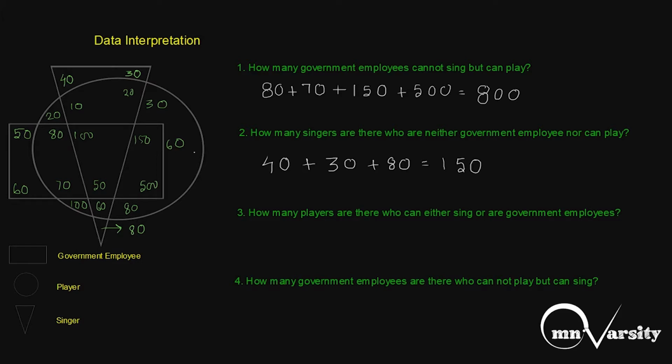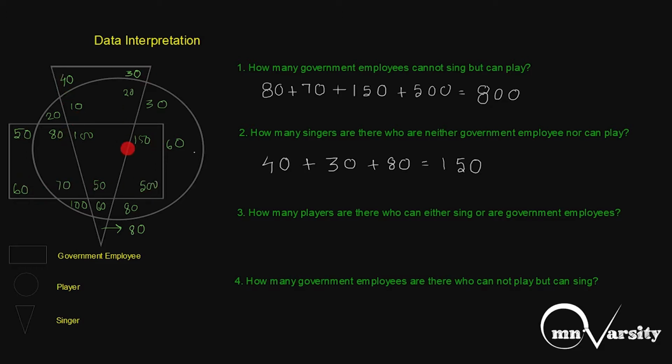The next question is, how many players are there who can either sing or are government employees? So I'm going to find out the people who can sing or are government employees or are both. So for the people who can sing, I'm going to check the triangle. I'm going to add this value with the people who are government employees, that is the ones who are in the rectangle.